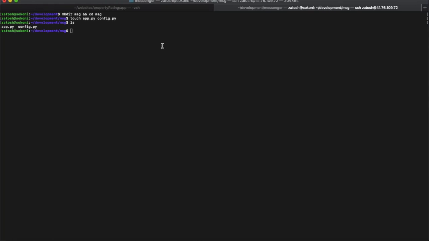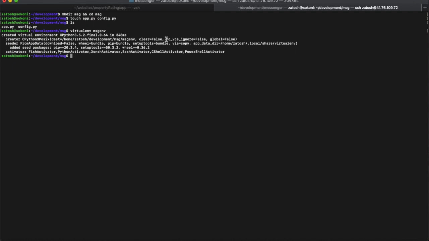So let's open nano app.py, and I'm going to show you the code that needs to go into the app.py file. And you need to install a virtual environment. To do that, you say virtualenv, and we're going to call this MSG env. It's going to create a virtual environment called MSG env, and if I list it, you'll see it's a folder that looks like that.